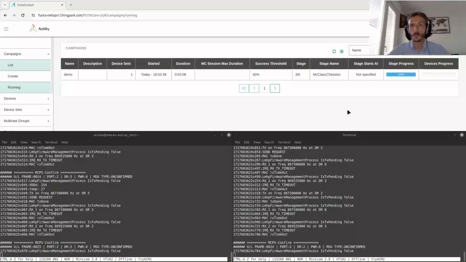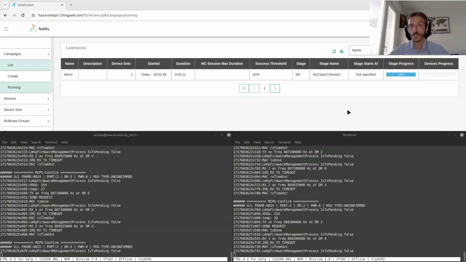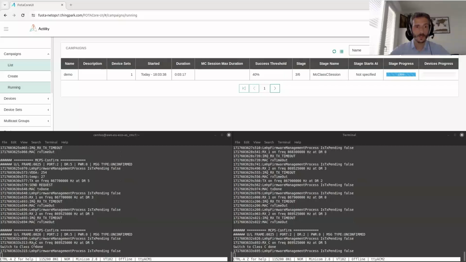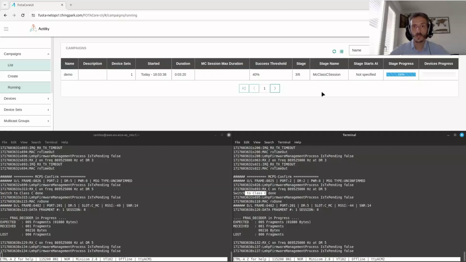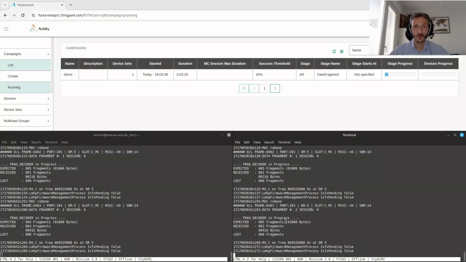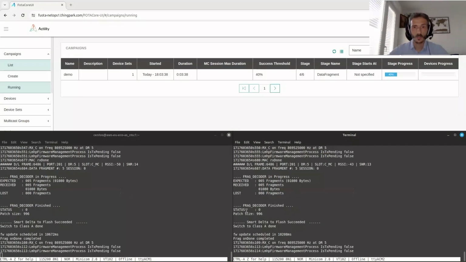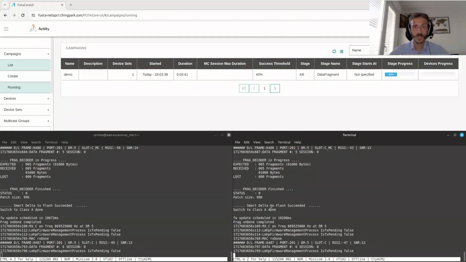Now the data fragmentation session is about to start. The multicast session is about to start. We will see in the screen below the devices switch to class C, and the stage will start, and fragments are being sent. We see that we expect to receive 5 fragments. 3 are sent, 0 are missed or lost, and when all the fragments have been sent, it will check the patch, switch to class A, and reboot.